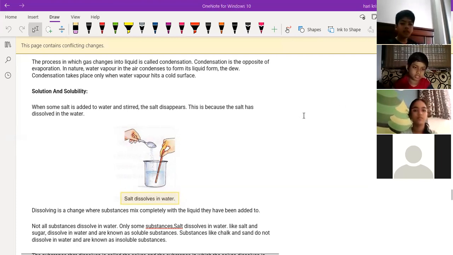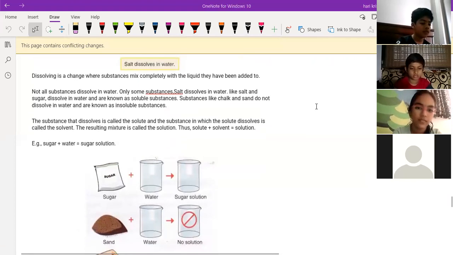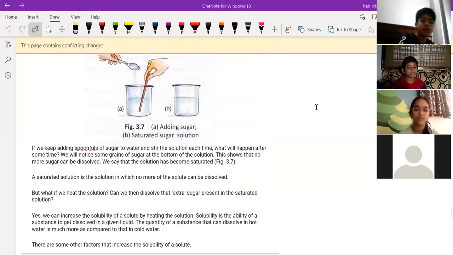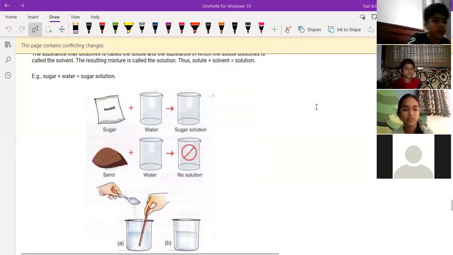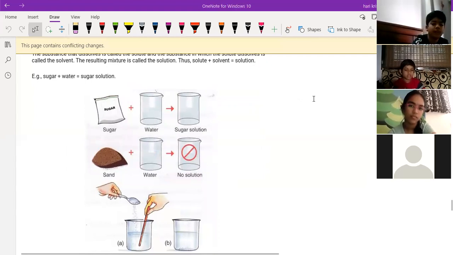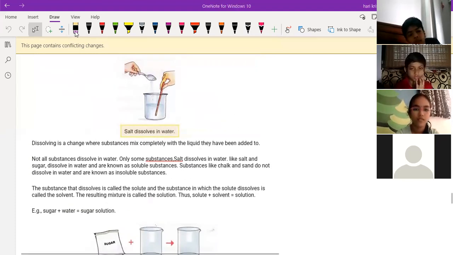So solubility and solution we also discussed in the last class and the previous topics. Solute, solvent, solution: this topic also we discussed, right? Yes, sir. What about saturated solution, unsaturated solution, supersaturated solution? No, sir, we did not learn saturated. Okay, one minute.